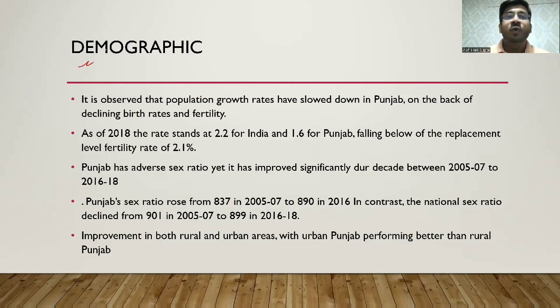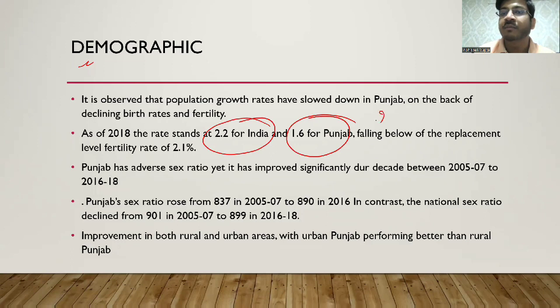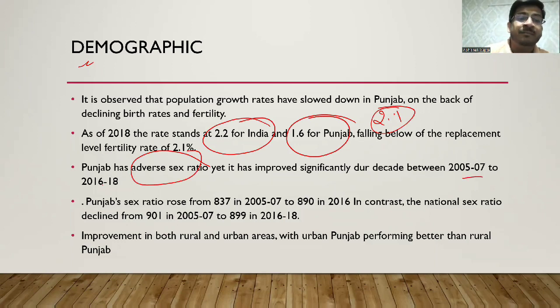नेक्स्ट वी हैव द डेमोग्राफिक. So for the demographic, we have observed that the population growth rates have slowed down in Punjab, declining birth rates and fertility. 2018 में fertility rate for India is 2.8 and for Punjab is 1.6. 2.1 is considered as the replacement fertility rate. Punjab has the adverse sex ratio, which has improved significantly during the decade between 2005 to 7 and 16 to 17. 10 साल के पीरियड में it has improved significantly.